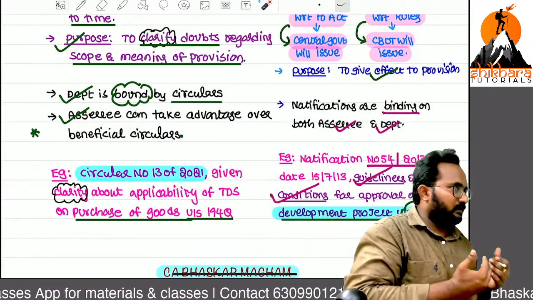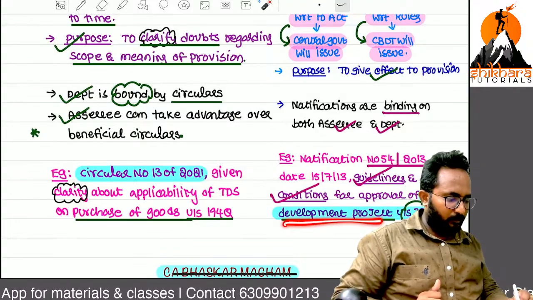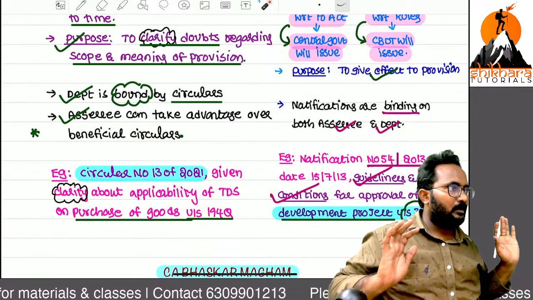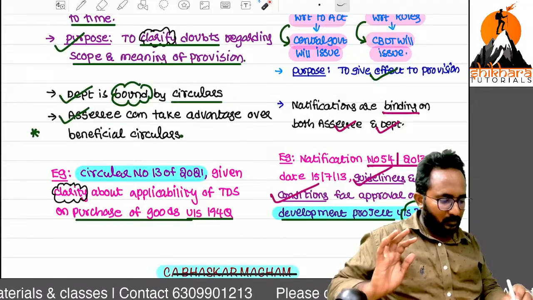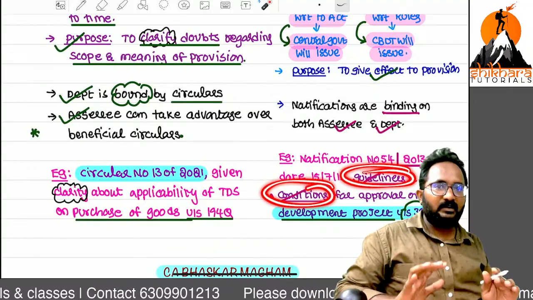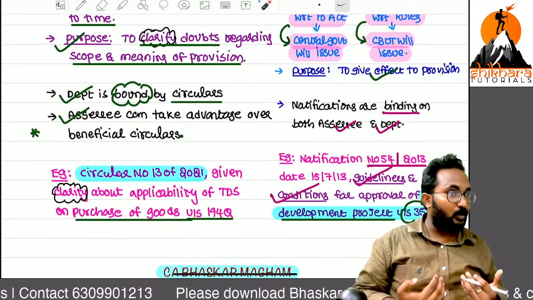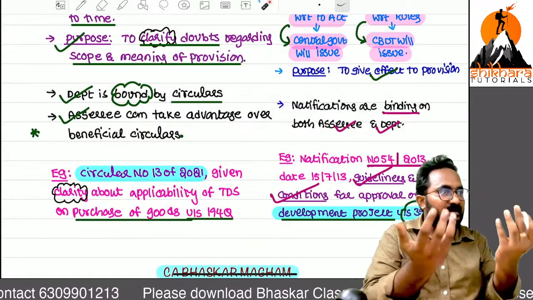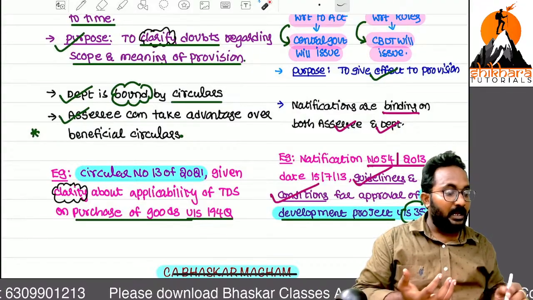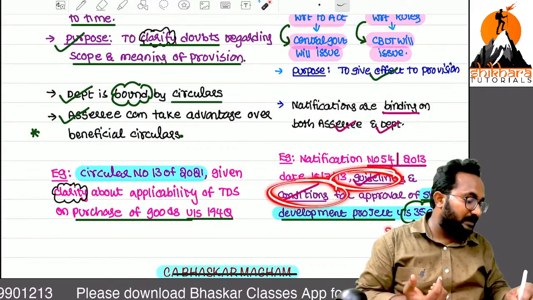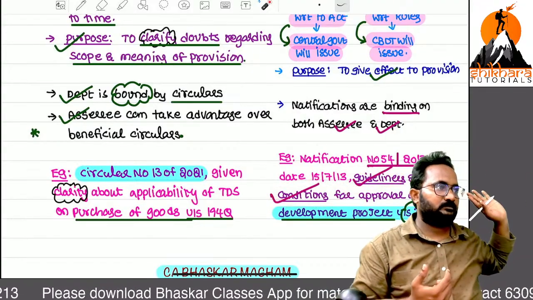Sir, I want to start a skill development project related business. First, what do I need to refer to? Guidelines and conditions. They will tell you the building area and building measurement, how many systems you have to install, how many human resources you have to take. If these guidelines and conditions are satisfied, then only you can take this deduction.